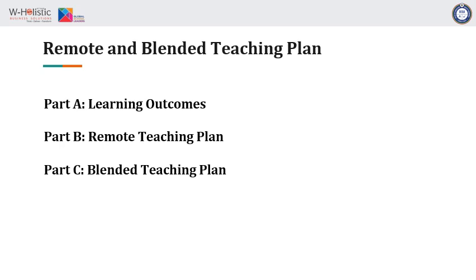And remember, previously we talked about prioritizing and the importance of prioritizing rightly. The second part is remote teaching plan. How do I go about putting together a remote teaching plan? The third, which is part C, is how do I go about putting together and implementing a blended teaching plan? As we go on in these sessions, we will give you the tools and skills to begin to put all of this together and make sense of how you can put together an extremely strong and implementable remote and blended teaching plan for your schools.